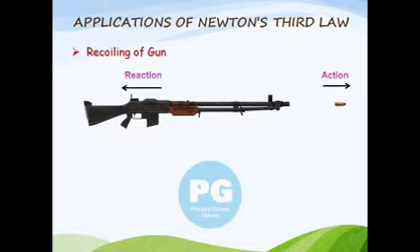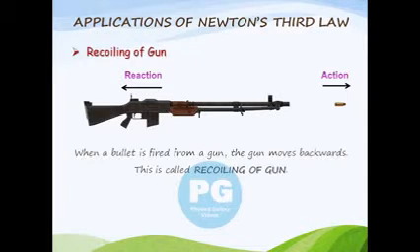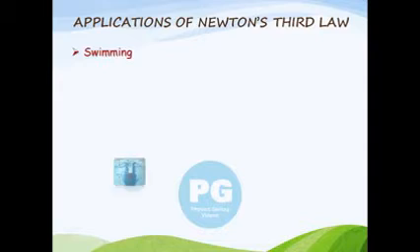Now we come to picture number 2. A gun recoil. Action and reaction when a bullet is fired from a gun. When a gun is fired, the bullet goes out due to the force applied on it through the trigger. This is action. When you take a toy gun, you have to trigger it using your hand.